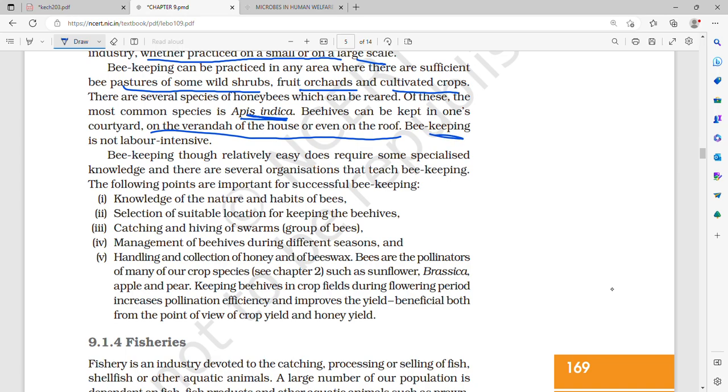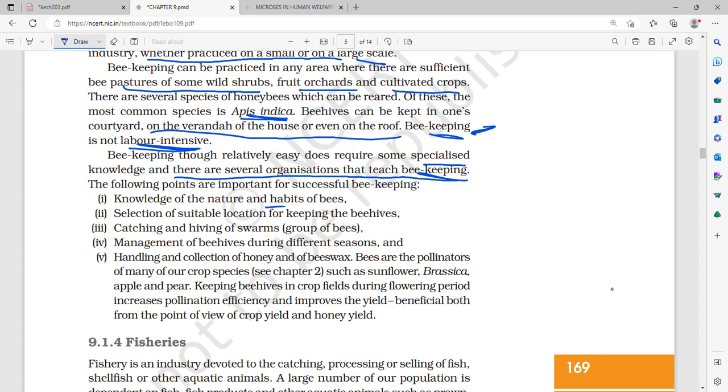Beekeeping is not labor intensive. It is not at all labor intensive, and it can be kept relatively easily. It does require some specialized knowledge, and there are several organizations which teach beekeeping. What is the knowledge needed, or the following points, for successful beekeeping?